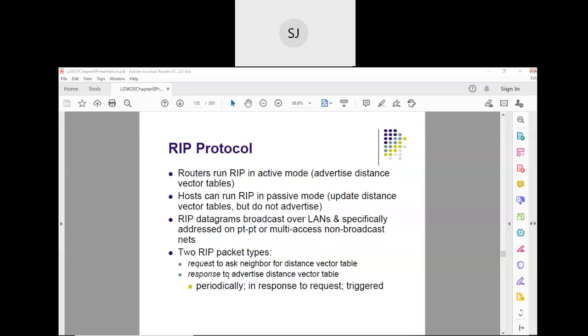Then this is the RIP response. B sends a response RIP packet advertising the distance vector table. That table contains the information about who all the neighbors of B are, how they can be reached, and what the distance is. These requests and responses are sent regularly.